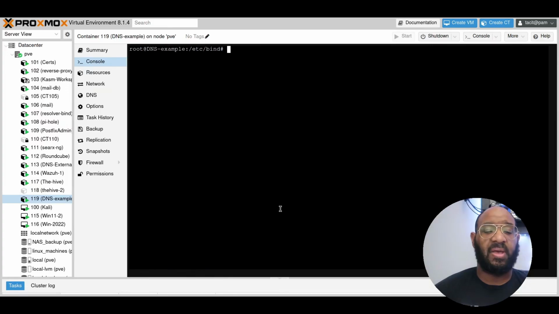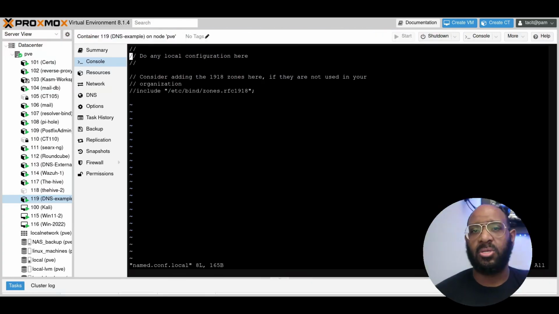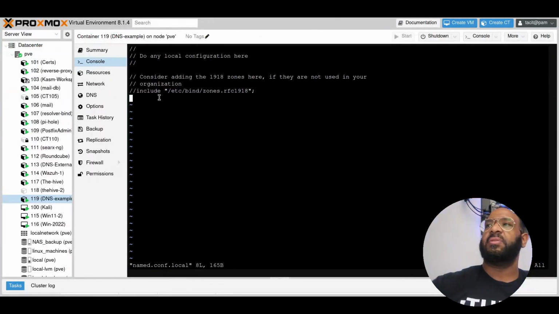Clear. And the next file we will look at is going to be the local file. Now I typed in vi instead of vim, and we're going to do local. But I'll show you what a local file does. So the local file is where we're actually going to be naming our zones. We're going to be focused on one domain. One domain I currently have through IONOS. And if you don't have a domain registrar yet, please go pick one. And we're going to just make an entry.